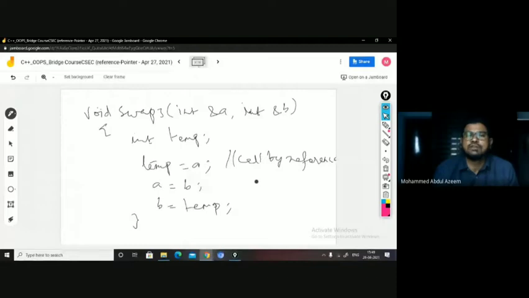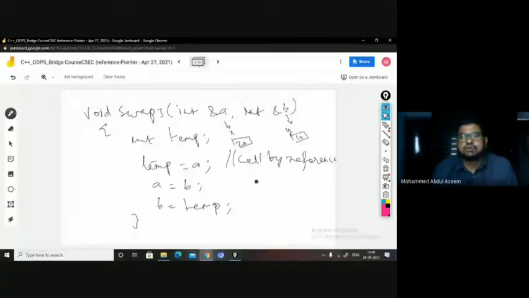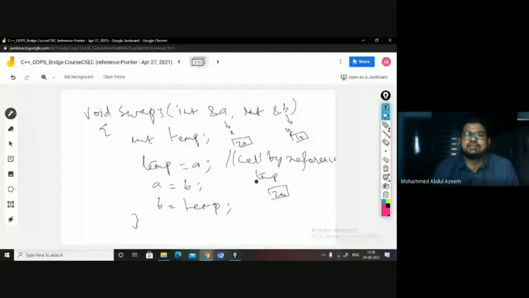a is just referring to what you have now, that is 20, and b is referring to whom? y. And what do you have currently in y? That is 10. Right, now a temporary variable is created. So now you have some statements to execute to interchange the values of a and b. So temp is placed with a, that is 20. a means what? x, right? a equal to b means b is placed in a. But what is b? b is referring to y. y is what? 10. So that is placed in a. a is referring to x. So it is going to be placed in x, right?